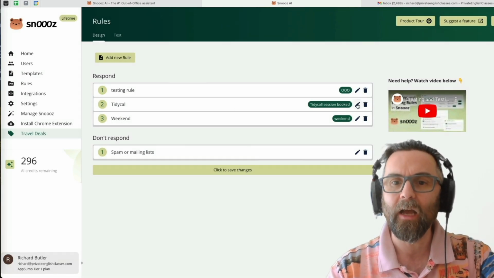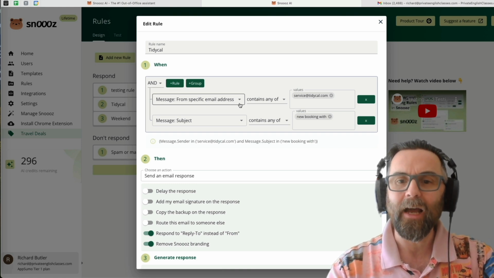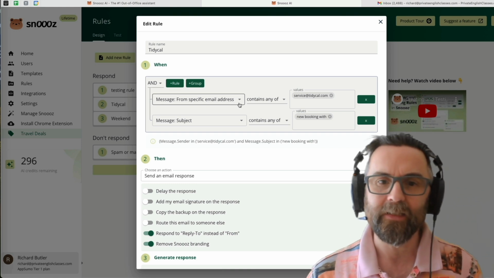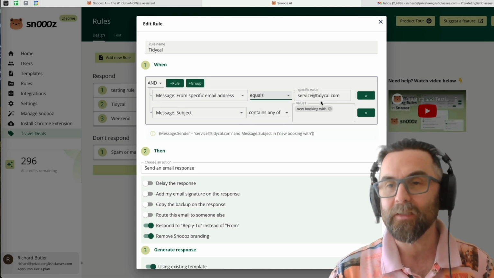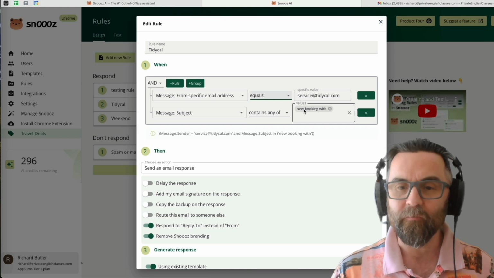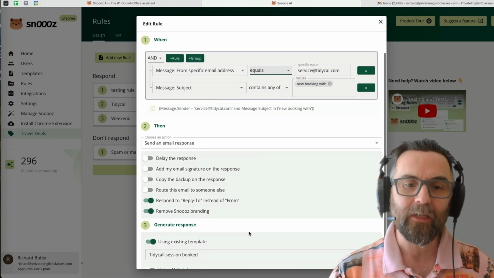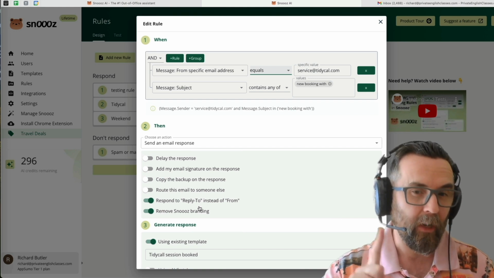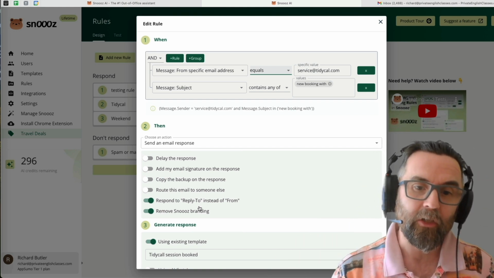This one is from TidyCal. It's from specific email address. And what I look for is if it contains, or even if it equals, service@TidyCal. And the subject contains any of new booking with. Then what I wanted to do is I want it to respond to the reply to. This is something that they put in because I asked them. Respond to a reply to instead of from.